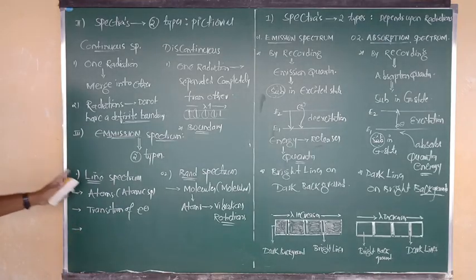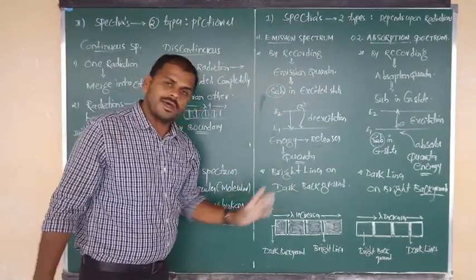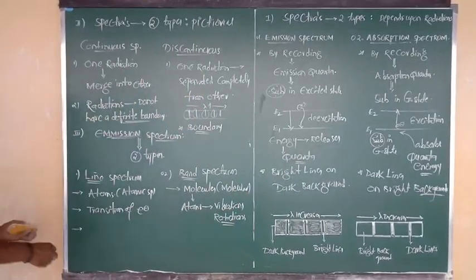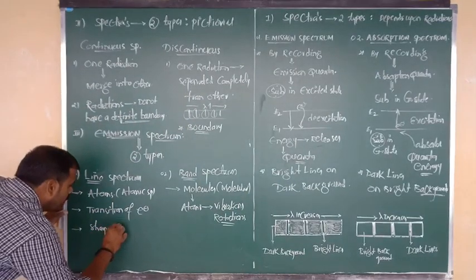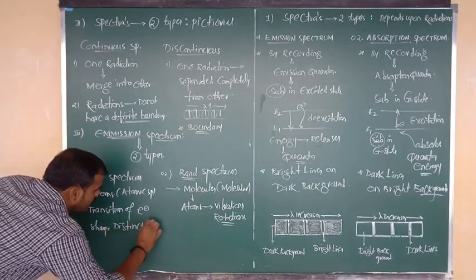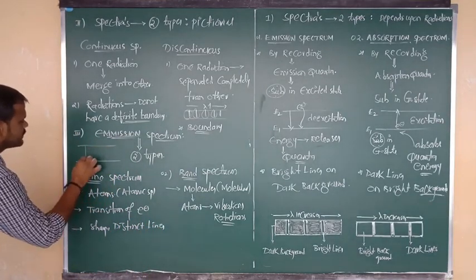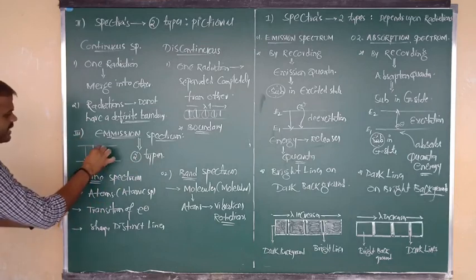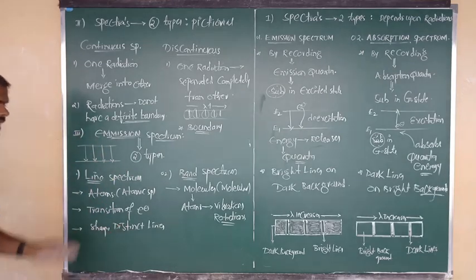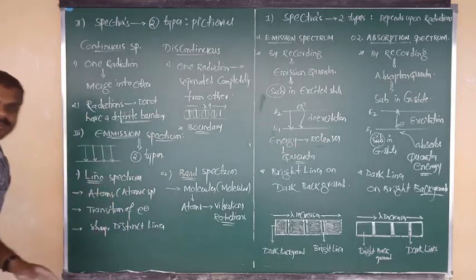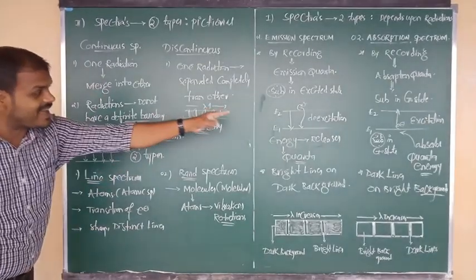Next thing is, sir, in line spectrum, which type of lines can we see? In emission spectrum, bright lines on a dark background. Similarly, in line spectrum, we can see very sharp and distinct lines, like the first line, second line, third line and fourth line. So here we see very sharp, distinct and well-defined lines in line spectrum, because they are given only by the fundamental atoms due to transition of electrons.